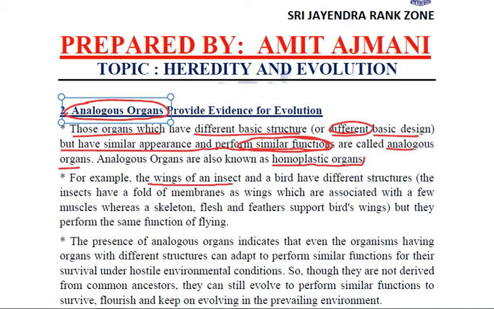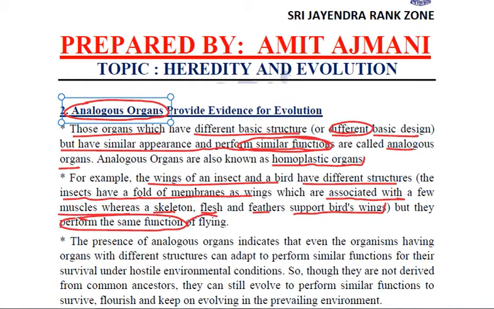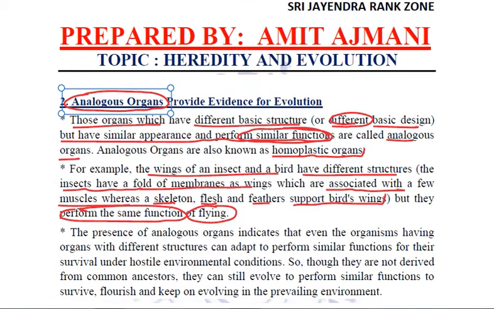Examples: the wings of an insect and a bird have different structures. How? The insects have a fold of membranes as wings, which are associated with a few muscles, whereas skeleton, flesh, and feathers support birds' wings. But both of them are performing the same function, and that is flying. Now, how exactly do these differently structured organs performing the same function provide evidence for evolution?